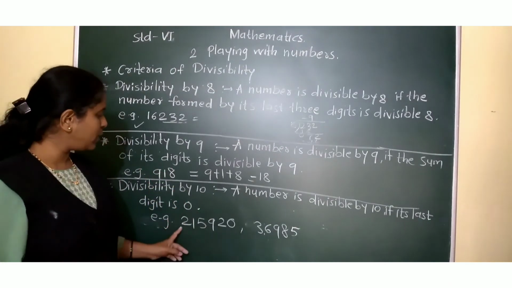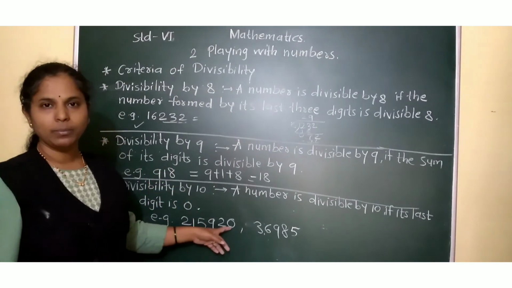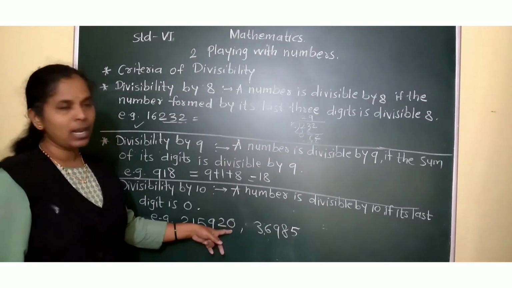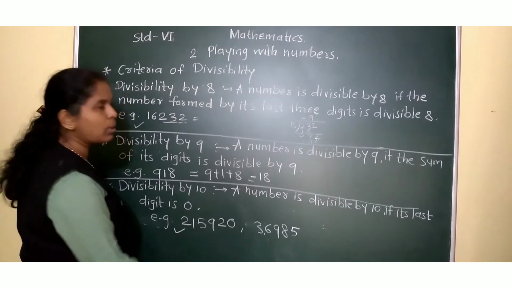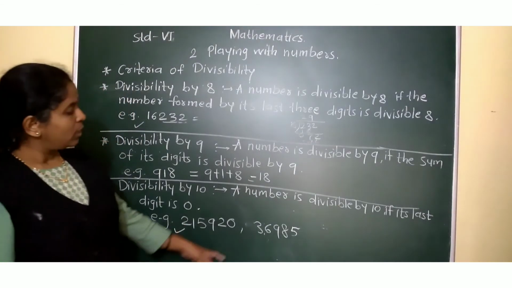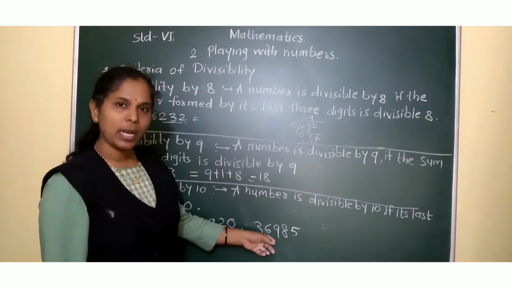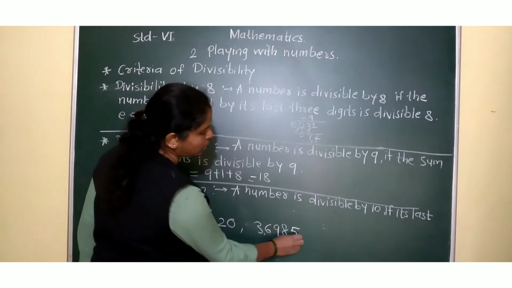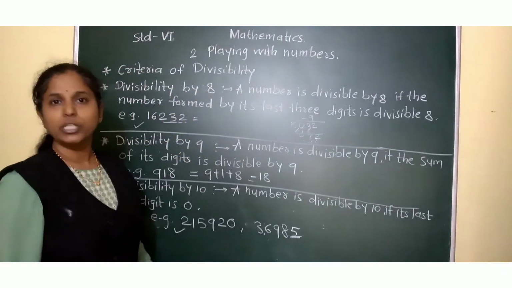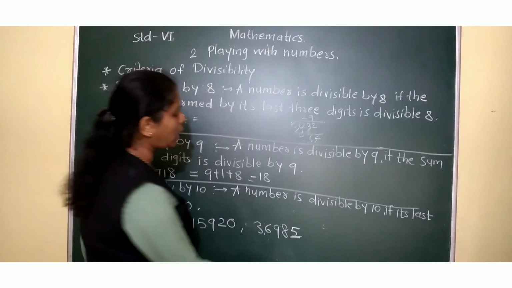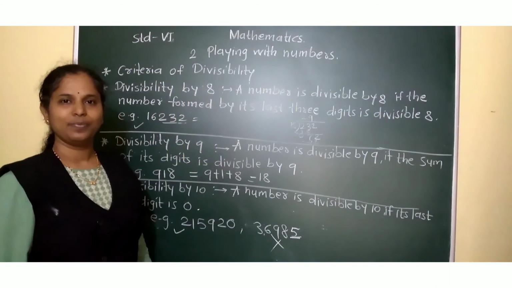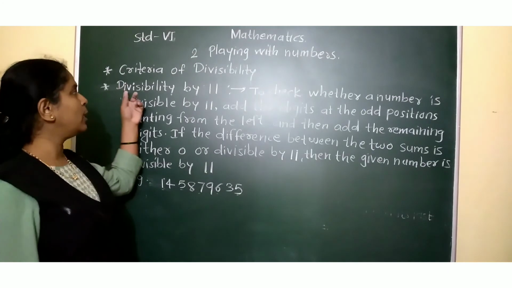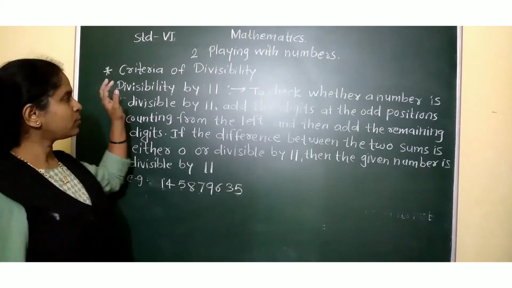Look at this big number. Only by looking at the last place. Here 0 is there. So yes, this number is divisible by 10. Here see, can it be divided by 10? Look at the last digit. It is 5. It's not 0. That means we cannot divide it by 10. Follow? Now see the last one, divisibility by 11.